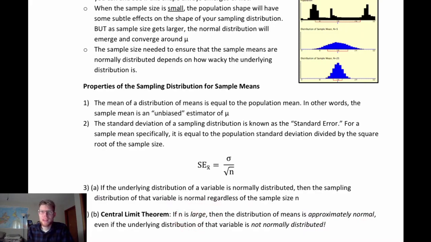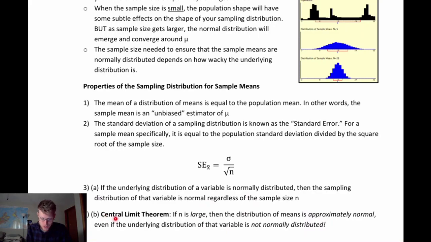We have to say the part about n being large enough because if we have a really skewed distribution, then, like the n equals 10 didn't quite work. The n equals 25 wasn't perfectly normal either. So if the distribution is more skewed, then we need a larger sample size to know that the central limit theorem, this normality, is going to be true for our sample means.